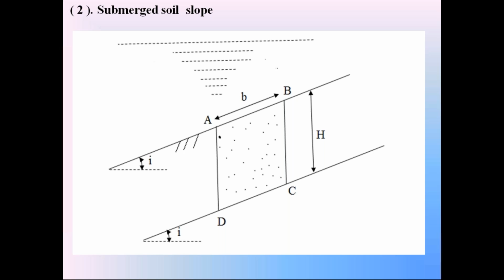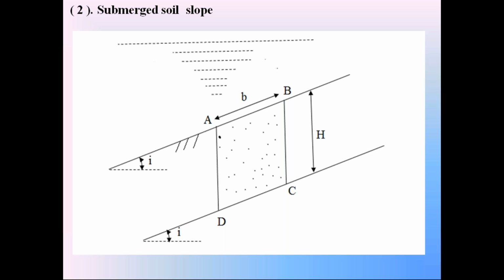Whereas in the first case, dry soil, we consider that unit weight as gamma. Whereas in the second case, submerged condition, we consider that submerged unit weight gamma dash of the soil. Except the difference, the discussion in the submerged condition is same as the discussion in dry condition.